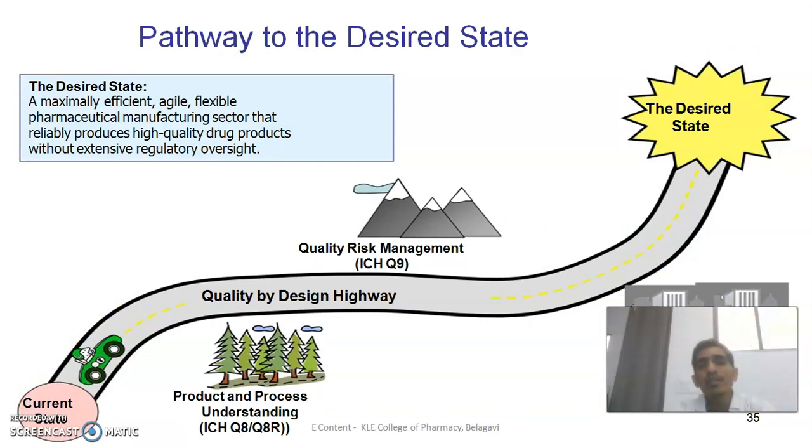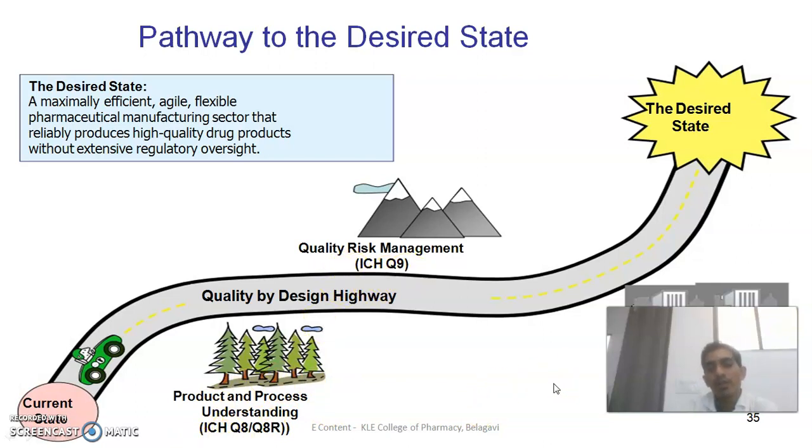Now with the help of the diagram you can see that we are in the current state. Suppose we want to go to the desired state, then we have to go through some guidelines, or you can say toll gates, or the screening parameters. If you go through this, then definitely we'll reach the desired state. Now to reach the desired state, we have to pass or challenge some guidelines, like here we have ICH Q8, ICH Q9, ICH Q10.